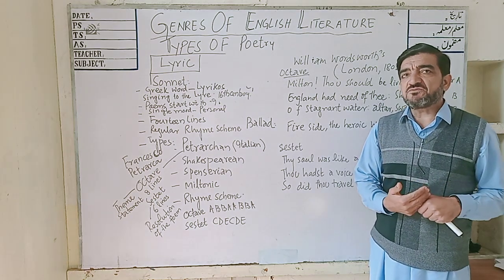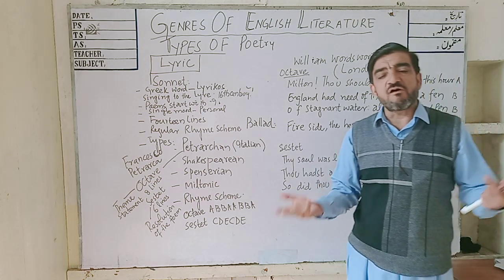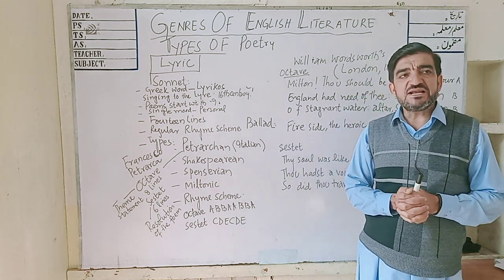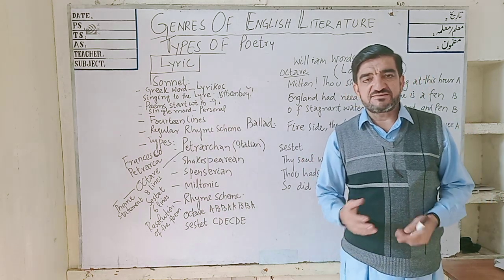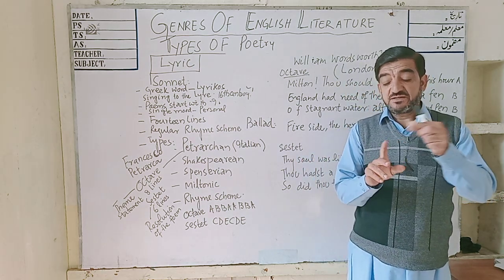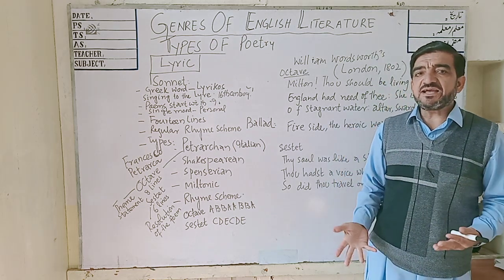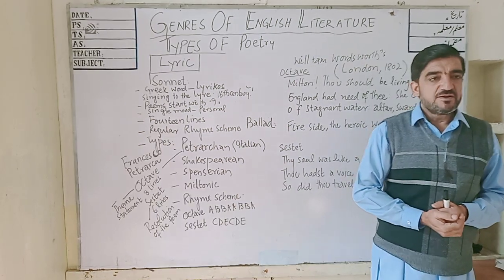But before starting with the main topic, I would like to explain to all the learners of English literature that English literature is mainly divided into three genres: poetry, prose and drama. Today we are concerned with the types of poetry.